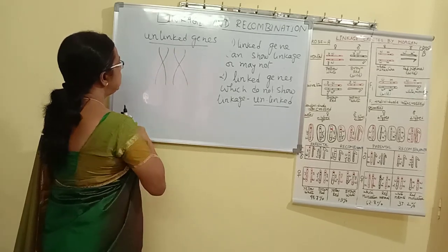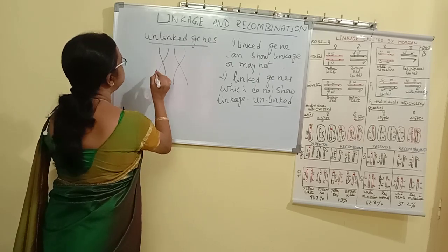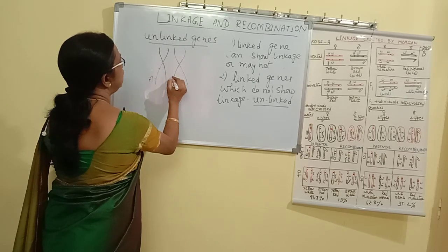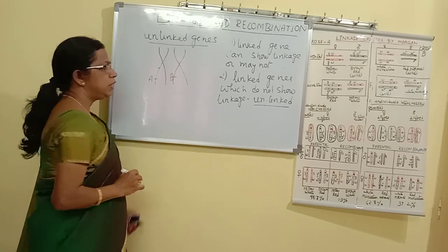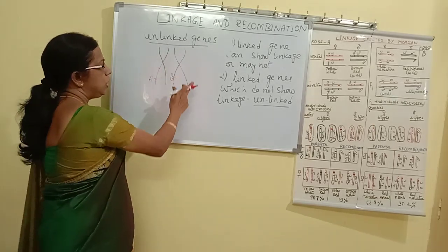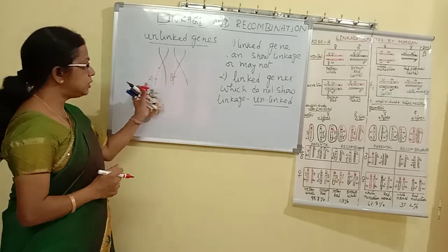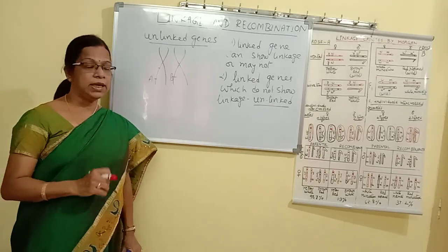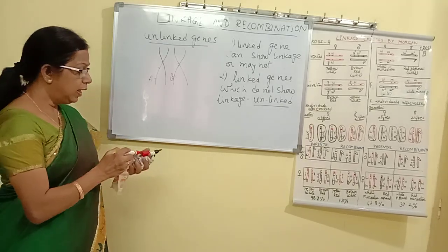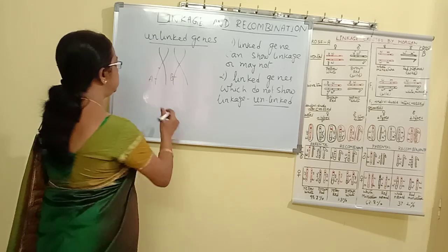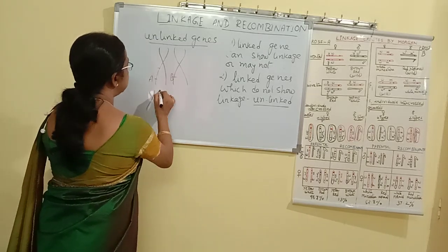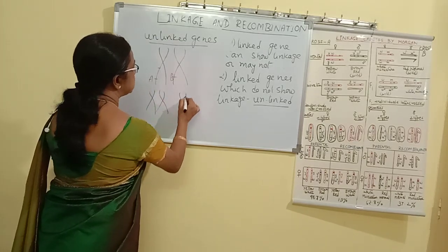They can be present in the same homologous pair. Suppose gene A is present here and gene B here. They are in the same homologous pair, but their distance is more, so they are called unlinked genes. Another definition of unlinked genes is that we can also consider two homologous pairs.